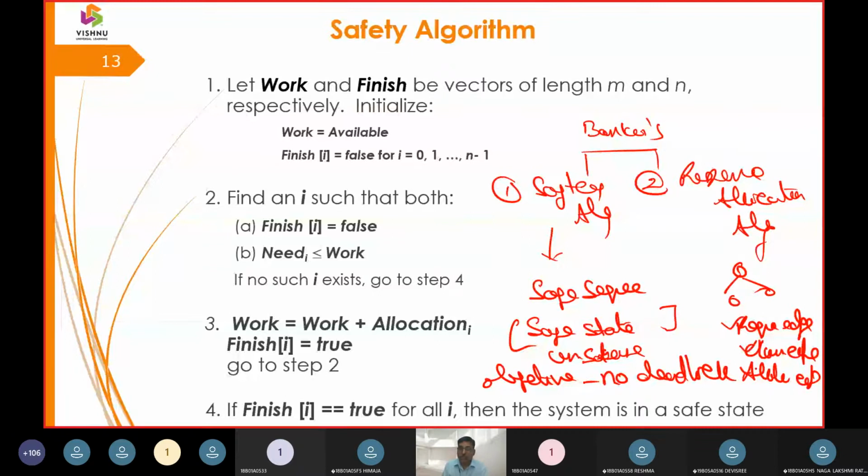resource allocation algorithm. So Banker's algorithm, at most, is going to give us these safety edges. It is going to bring the safe sequence, the unsafe state, and maybe if it is an unsafe state, it will be converted to a no deadlock state. Yeah. So when there is a safety algorithm,